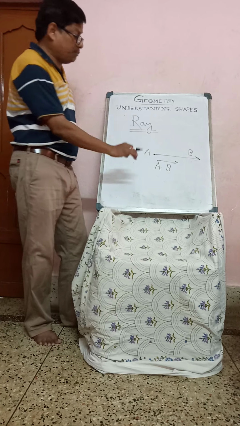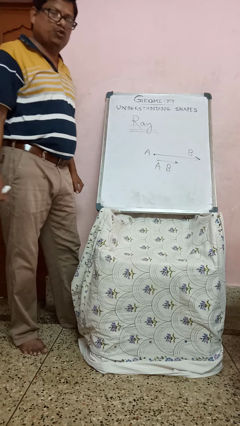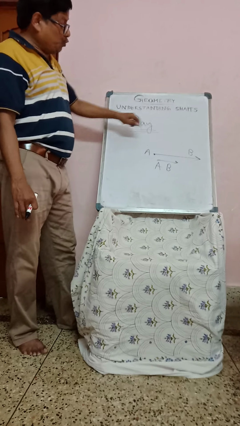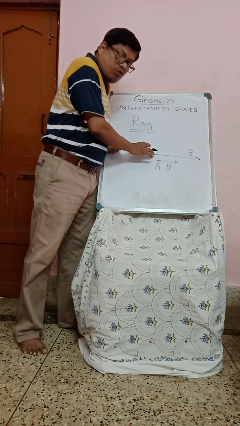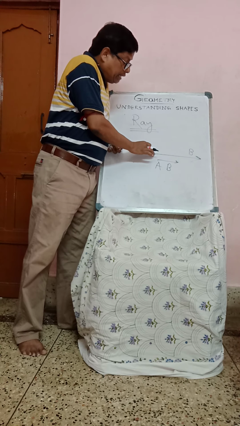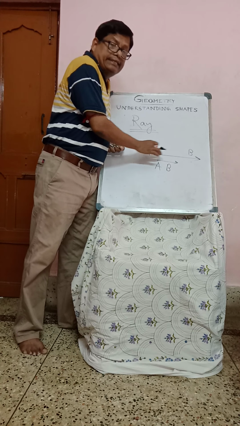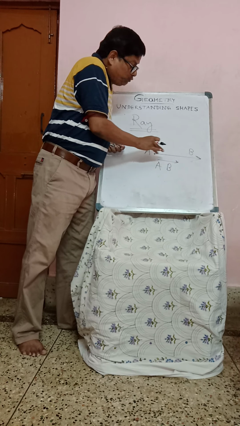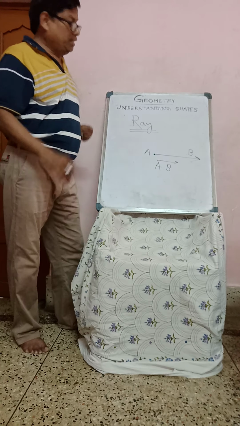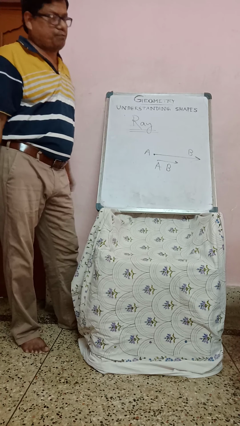So ray, this is again I am explaining, ray has one end point, it does not have any length. Okay, we have to extend one side only.